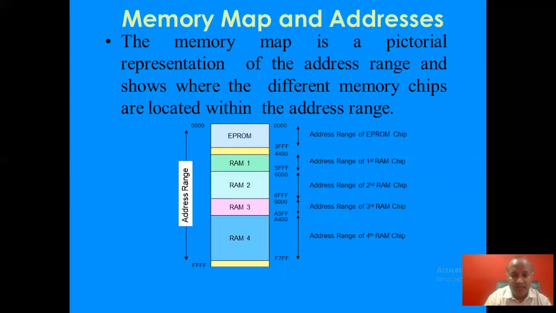So each chip has a certain range of addresses to function in. We'll be doing some examples on this memory map allocation later on.